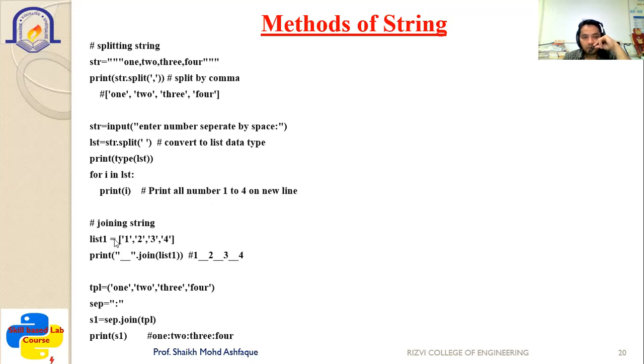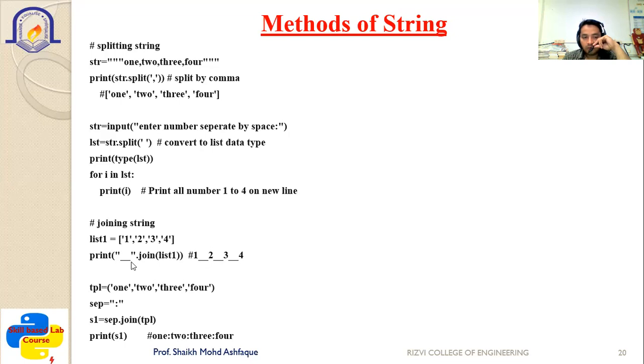Next is joining the string. You can also join two strings. For that purpose, the join method is to be used. Suppose one list is defined as list1 = 1, 2, 3, 4, and the string is to be represented and separated by a comma. Then print double quotes; we are writing double underscore, then dot join method is to be used, join along with the content of your list, right? So whenever you print it, you can see the output 1 double underscore 2 double underscore 3 double underscore 4.